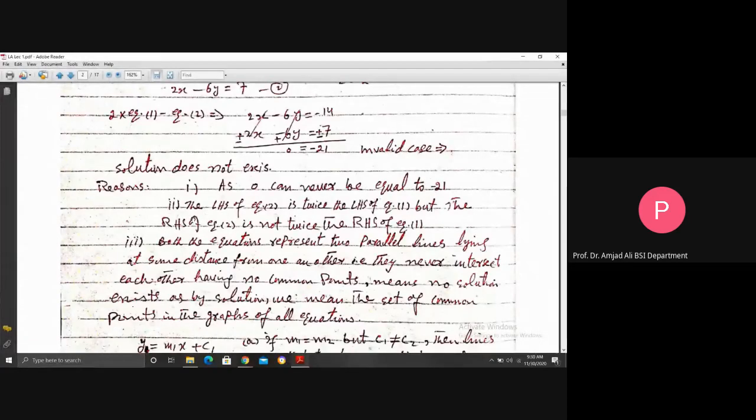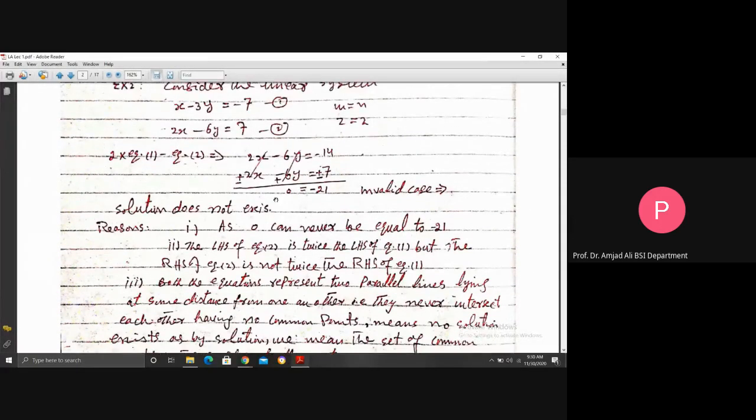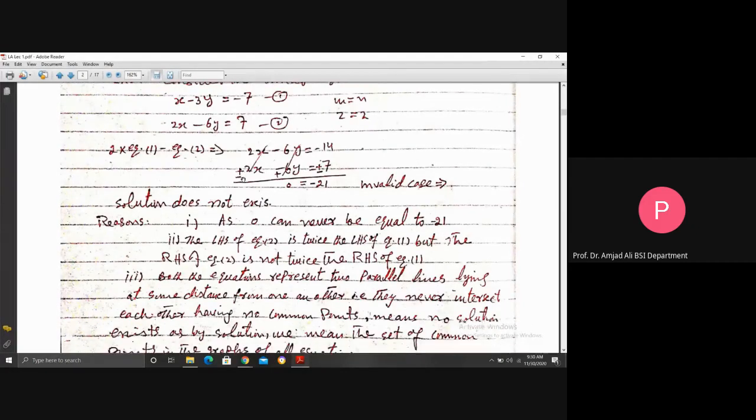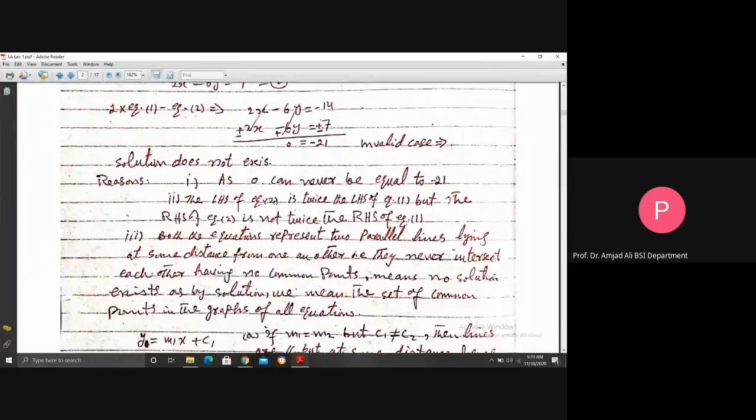The second reason is the left hand side of equation 2 is twice the left hand side of equation 1. You see here, this is the left hand side of equation 2 and this is the left hand side of equation 1. So this is twice of this one, but the right hand side of equation 2 is not twice the right hand side of equation 1. And we are discussing equations. So if the relation exists on the left hand side, then there should be the same between the right hand sides, but this is not the case. So that is why the solution does not exist. This is the second reason.